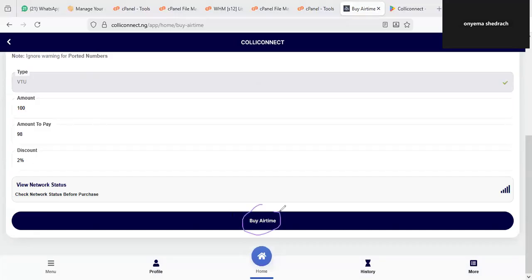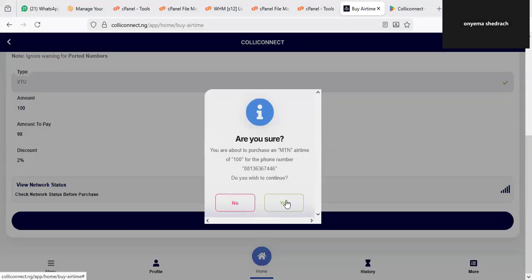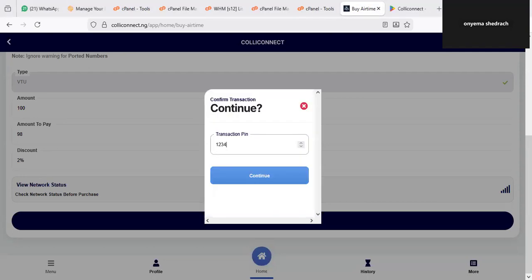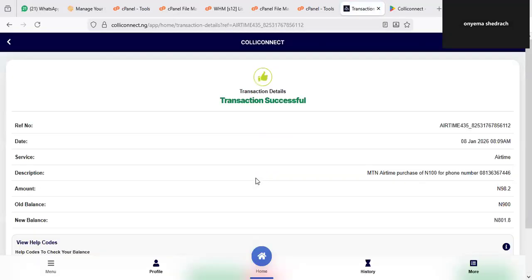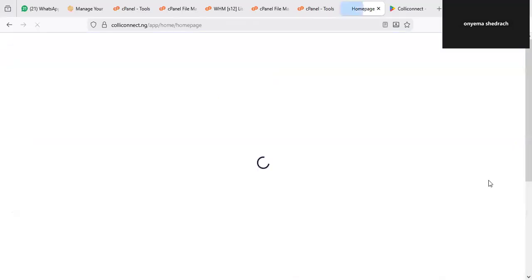Then it asks whether you want to do this transaction. You just click on yes, then put your 5 digit number, and voila, the system will automatically process the transaction. You can see in real life that the transaction has been processed automatically. You can see I've already gotten the value on my cell phone right away. So this is instant, guys. It's instant.